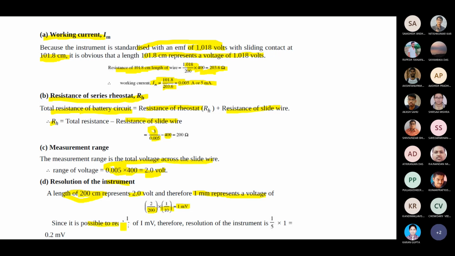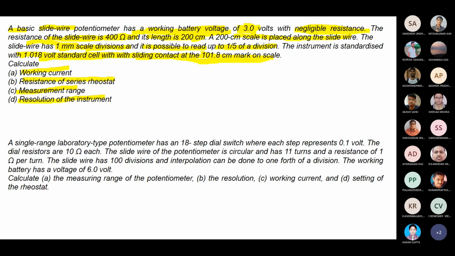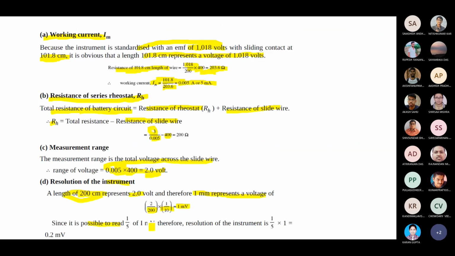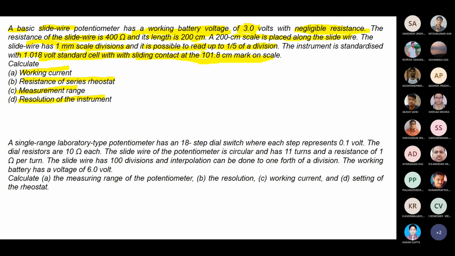So it is possible to read 1/5 of the 1 millivolt, since it is given to read up to 1/5 of the division. So 1/5 into 1 millivolt is 0.2 millivolt. Your resolution is 0.2 millivolt. I hope all of you are able to understand. A simple numerical problem, nothing complicated, based on your basic idea.